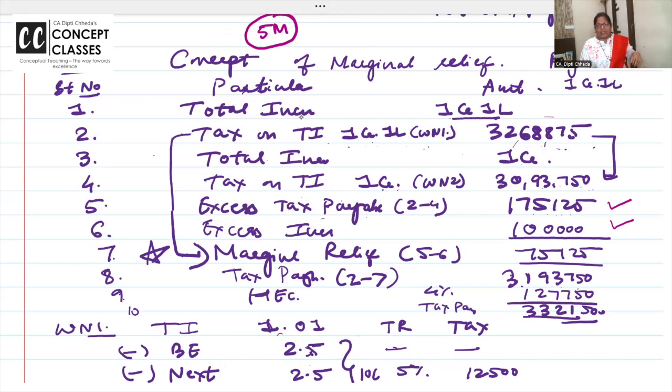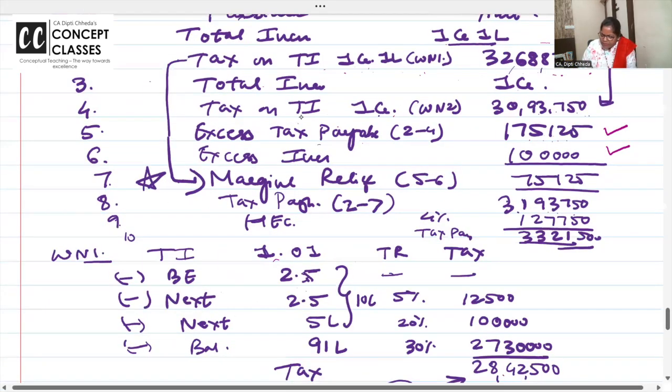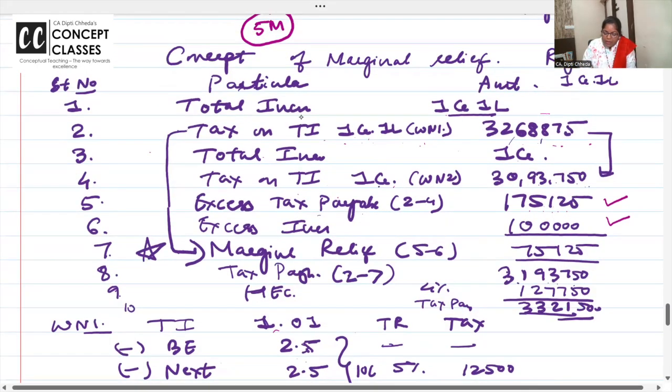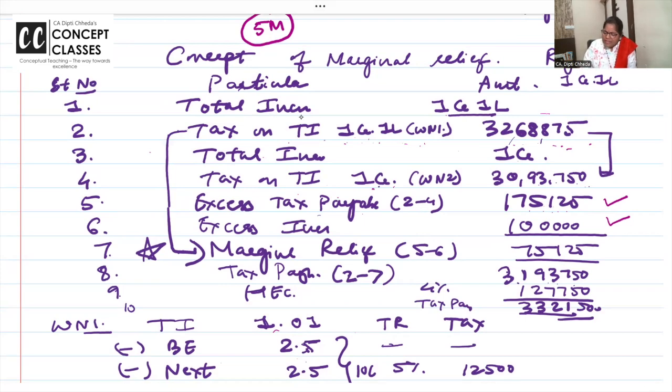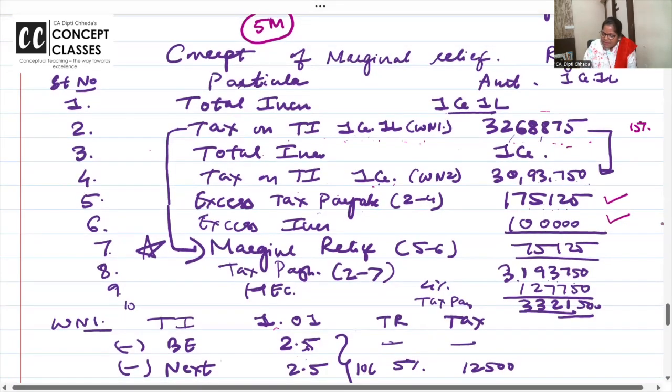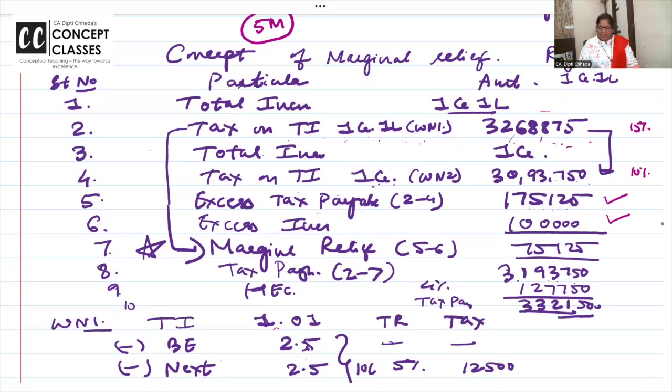Tax on 1 crore. See, this is in English with example and same is solved in the compiler also. Okay, so make sure you can order. अब मैं वो सब बाद में बताऊंगी. सुनो ना. Tax on total income of 1 crore 1 lakh is 30 to 68, on 1 crore is 30. You know why there's a difference in tax? Because here 15% surcharge is there, here 10%. I'm ending up paying excess tax 1,75,000, excess income 1 lakh.